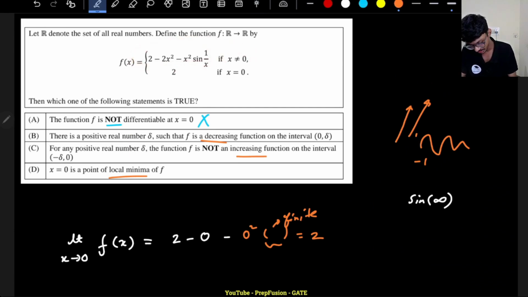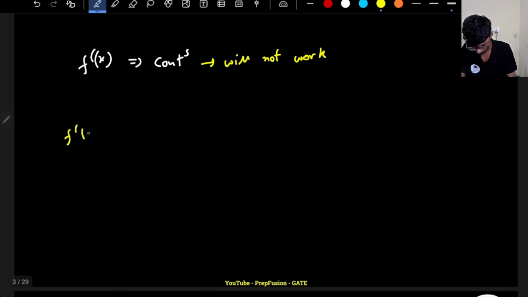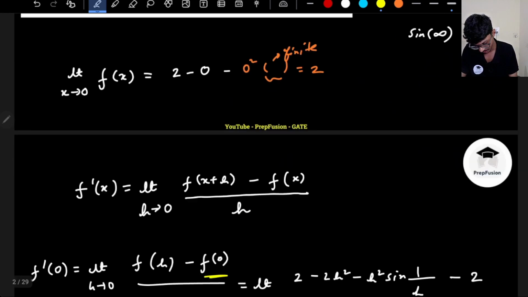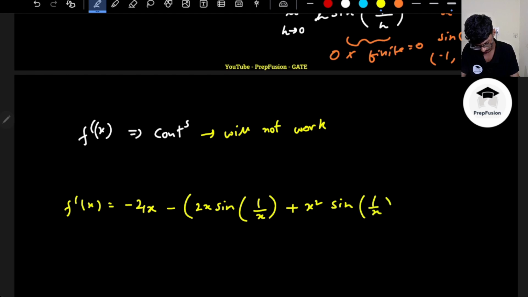So if I differentiate this, what happens? So f dash of x: 2 is a constant, it will go away, so it will be minus 4x. Now we can apply the chain rule: this will be x square, so 2x into sine 1 by x, plus x square cos 1 by x into minus 1 by x square.